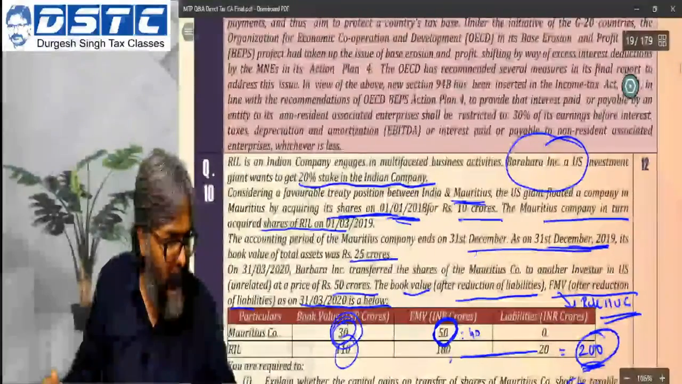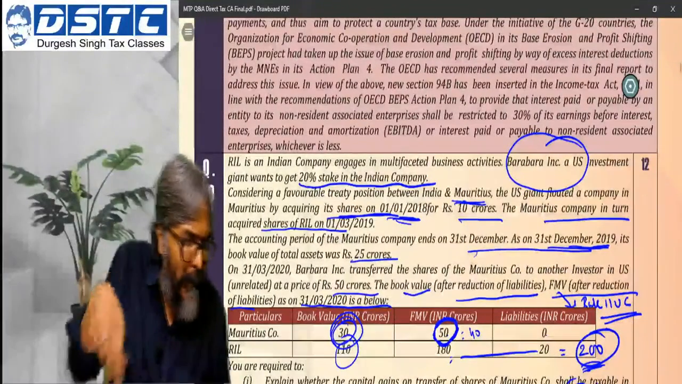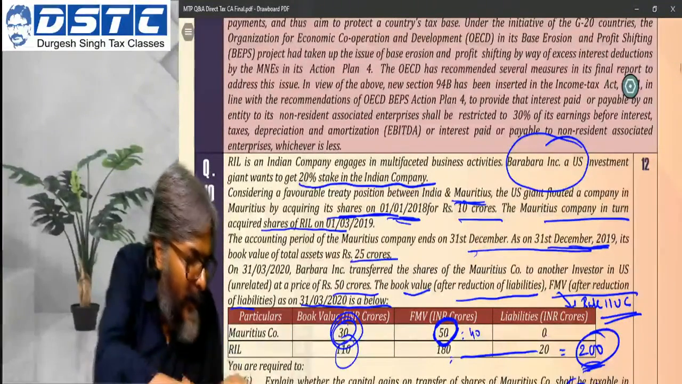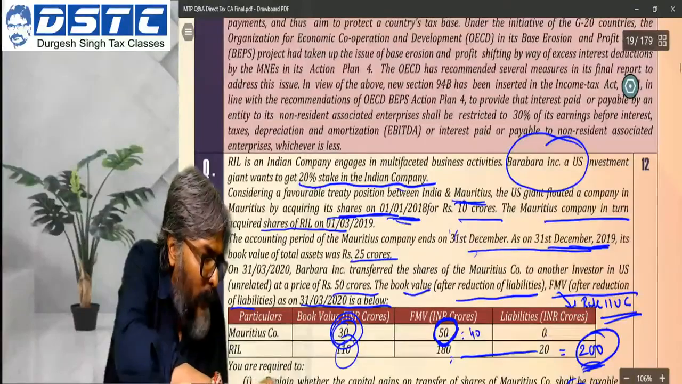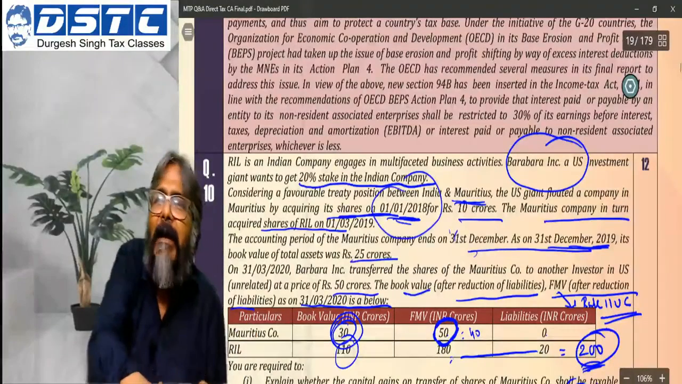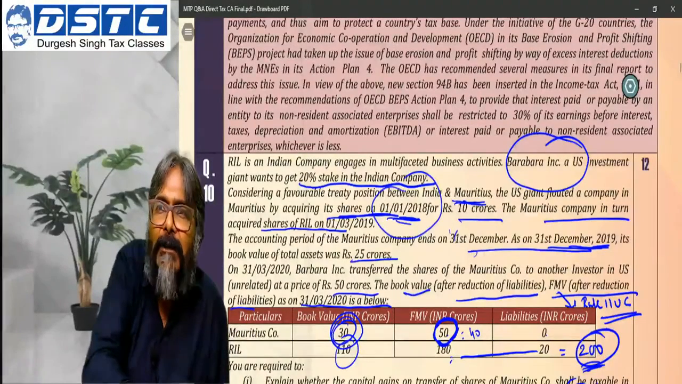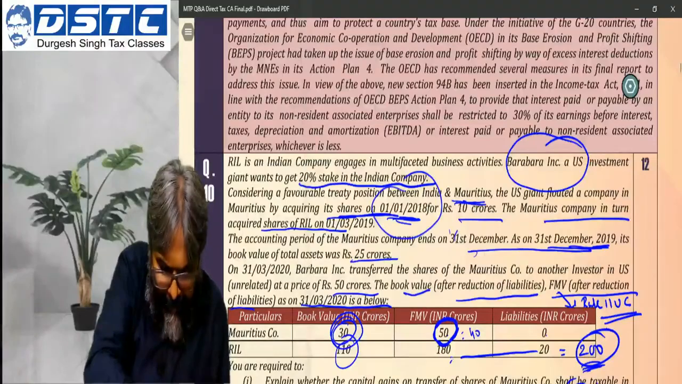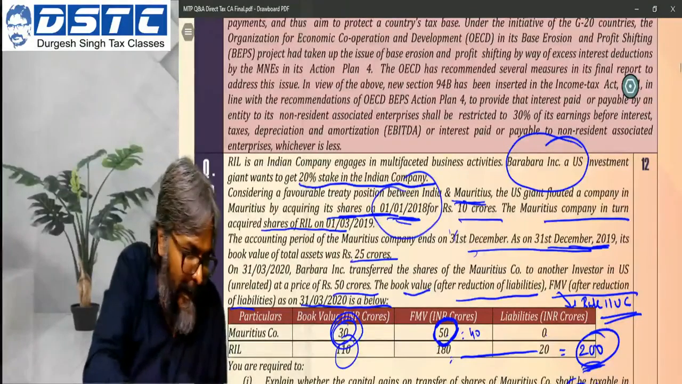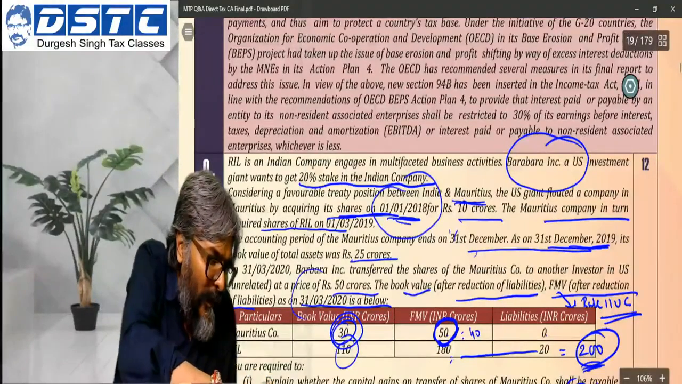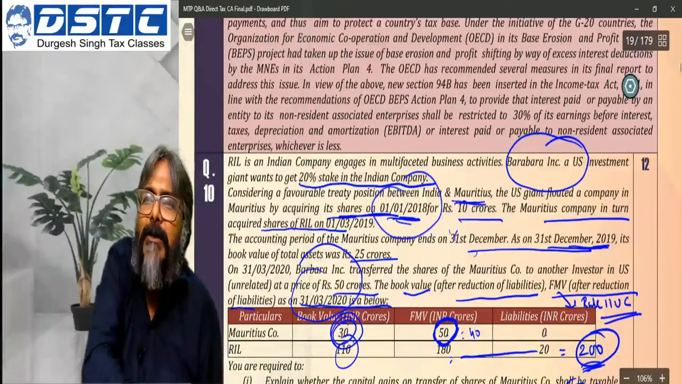So please have a look here, students, at the period of holding. Is it going beyond 24 months? What is the date when you acquired the shares of the Mauritius company? The date when I acquired is 1st of January 2018. And what is the date when I transferred? I have transferred on 31st March 2020.